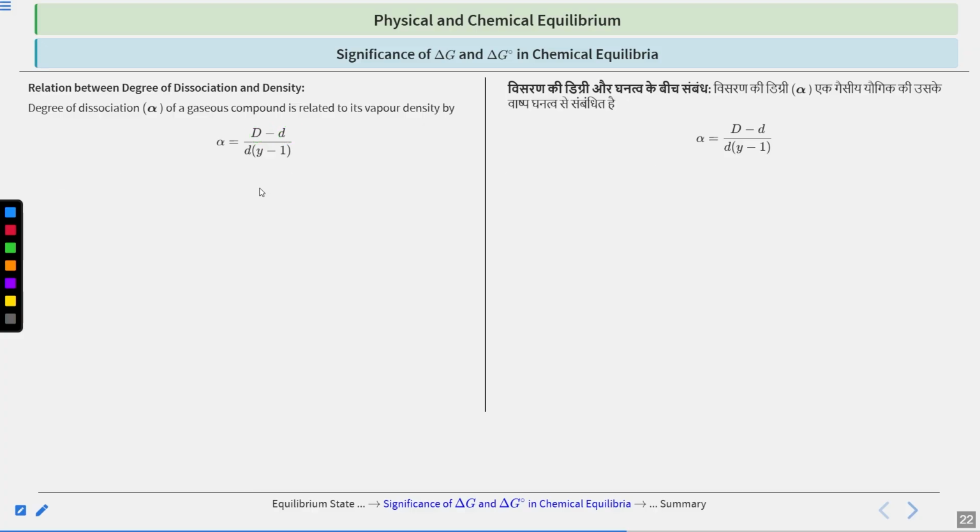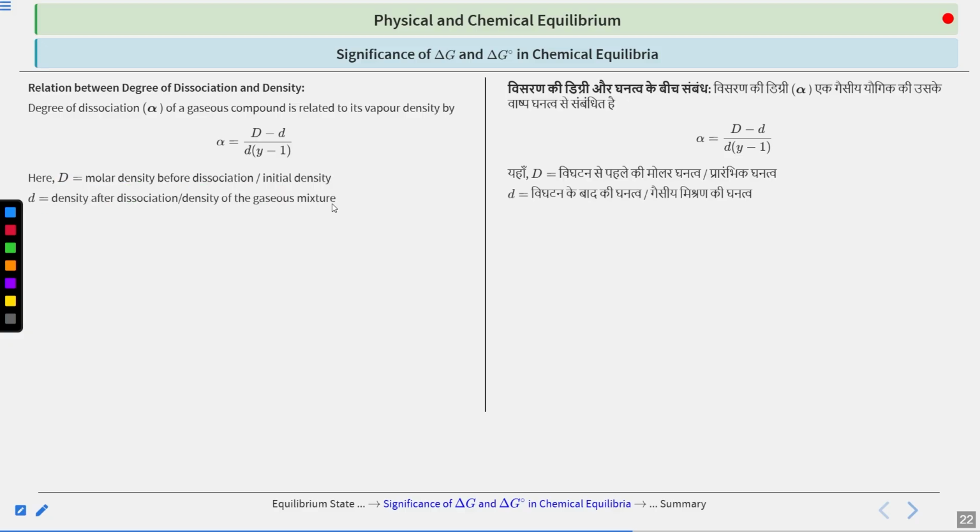Now, what are these terms? If I talk about D, then it is the molar density before dissociation, the initial density, I would say. Suppose a reaction has started, then it will have an initial value, the molar density before the dissociation. Then small d will be the density after dissociation, or the density of the gaseous mixture. And y is the number of moles of products. Then you can write alpha is equal to (D minus d) by d into (y minus 1).